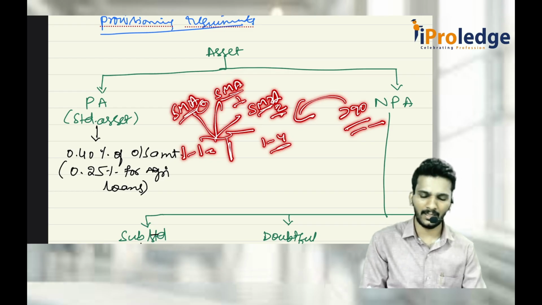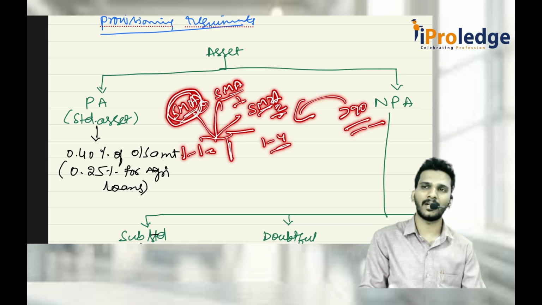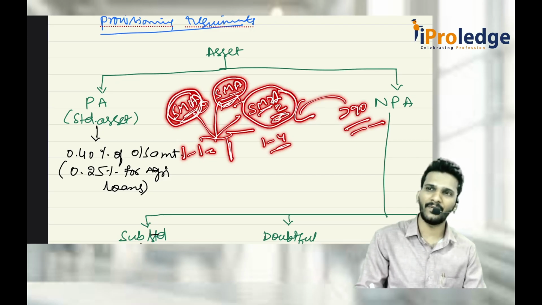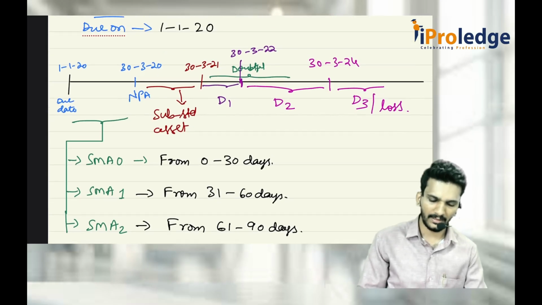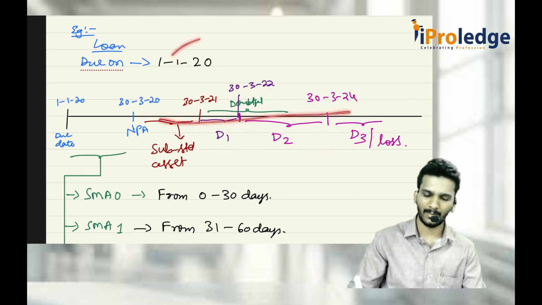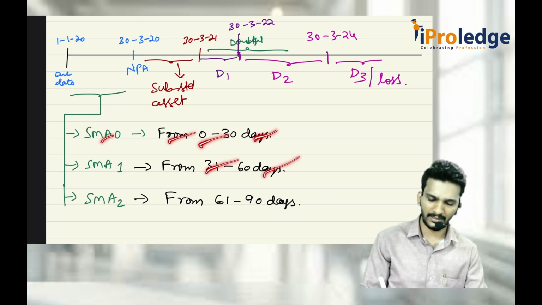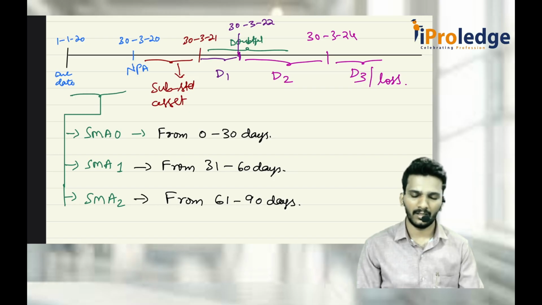So what is special mention account 0, 1 and 2? From default date up to 30 days, it is SMA 0. 30 to 60 days of default, SMA 1 account. 60 to 90 days, it is SMA 2 account. On the 91st day, it is non-performing asset, it directly jumps. So it is written there. This timeline is also given here. If you want, you can go through that. SMA 0 from 0 to 30 days, 31 to 60, 61 to 90 days. From 91, it is non-performing asset. This is income recognition and asset classification provisioning.